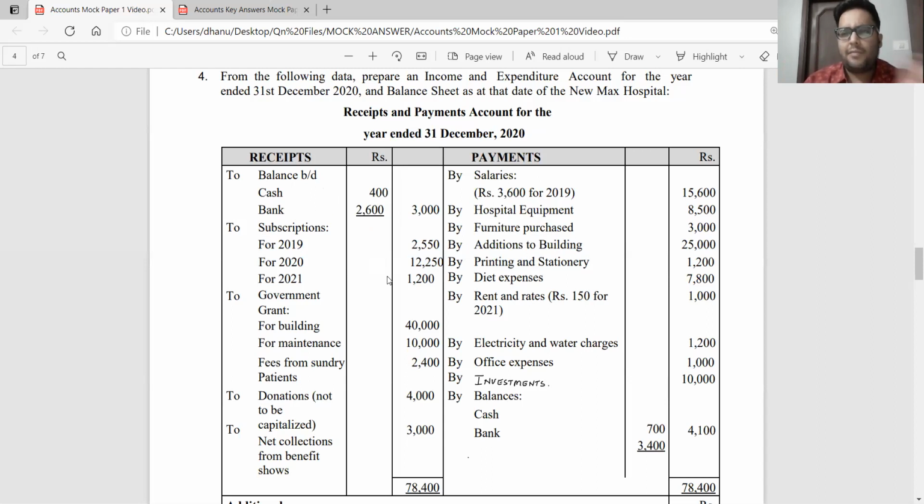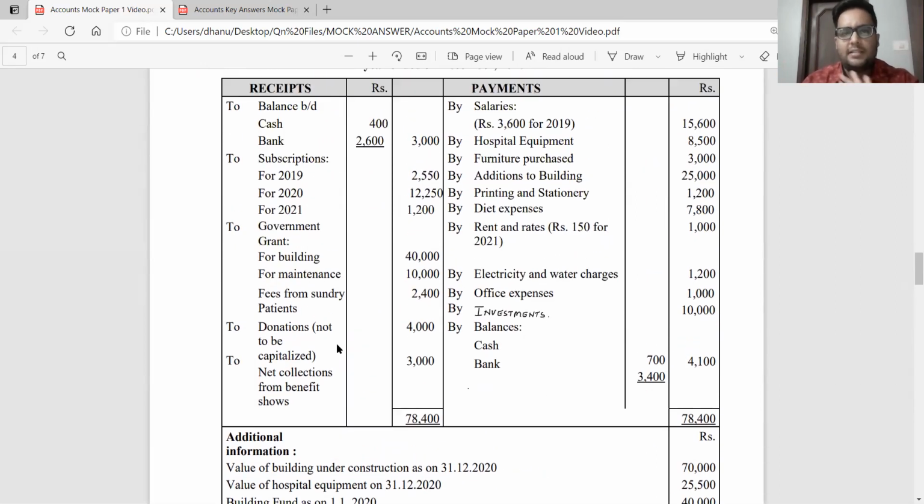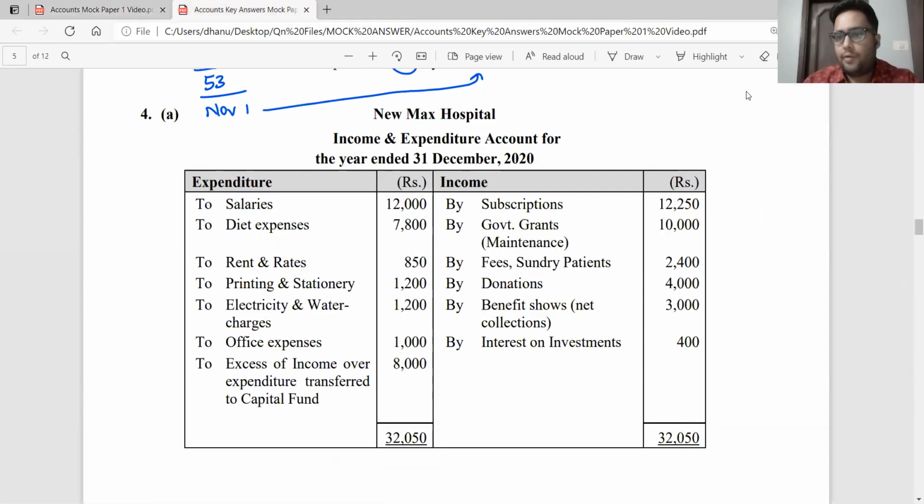Yes. Is there any other information for 2020? No. They've said something, subscription in arrears as on 31st December 2019. So this pertains to 2019. For 2020, there is nothing outstanding. There is nothing prepaid. So the amount going to be taken in my income and expenditure account is going to be 12,250 rupees. Let us look into the answer as well.